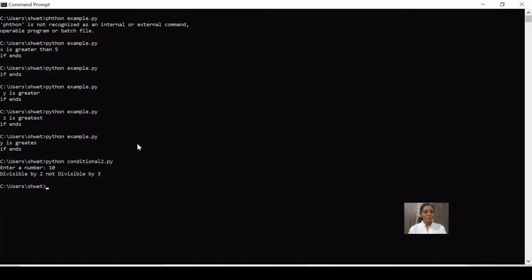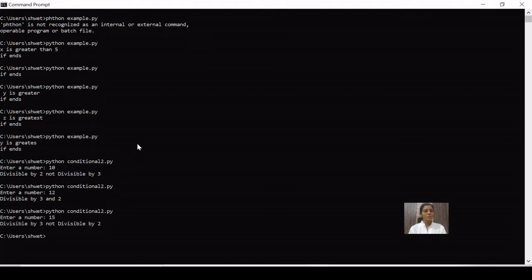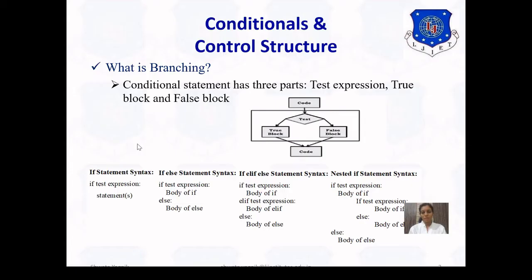Okay, so let's give another example. So give value 12, it is divisible by 2 and divisible by 3. Another 15, divisible by 3 but not divisible by 2. Okay, 17, not divisible by 2 and not divisible by 3, that is the last condition. So this is the usage of nested if condition. Okay, let's go back.